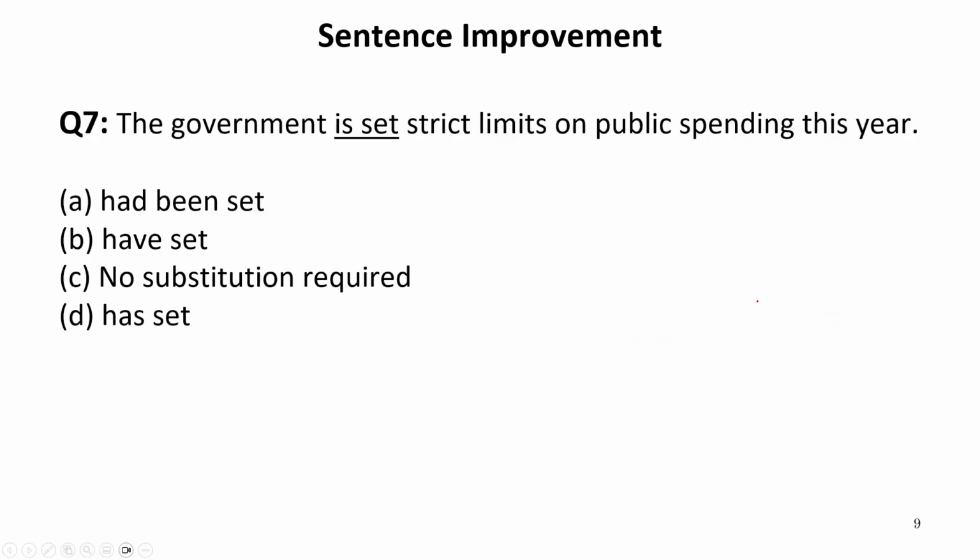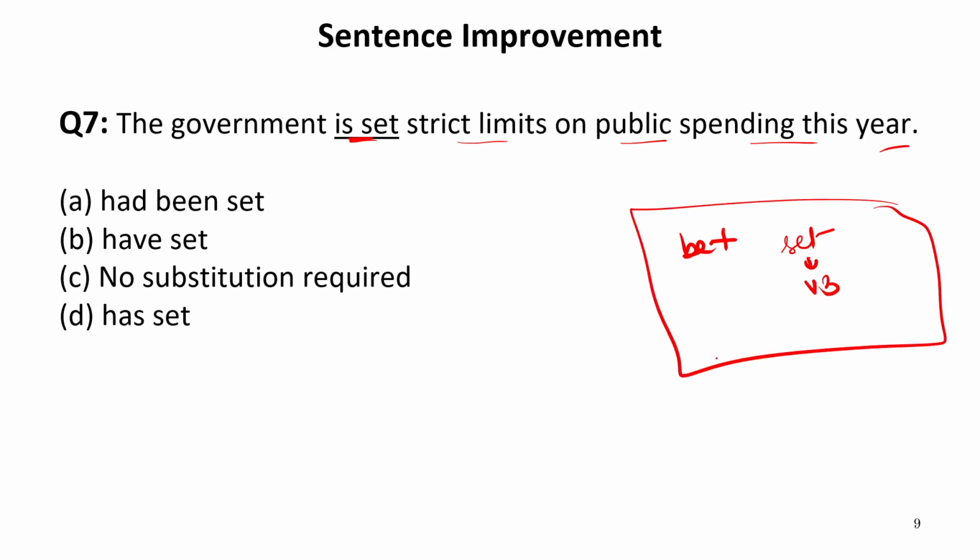Now let us move to the next one. The government is set strict limits on public spending this year. Now, is set means there is a set after a be form. It means this set is in verb third form. It will make the sentence into passive voice.